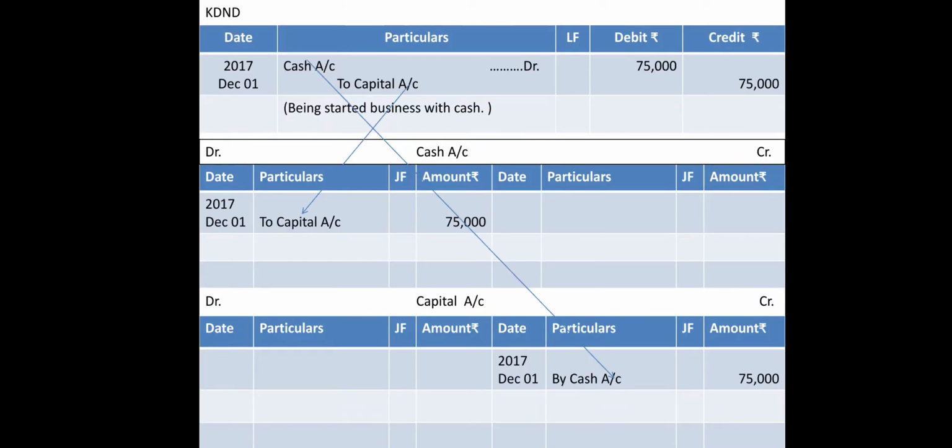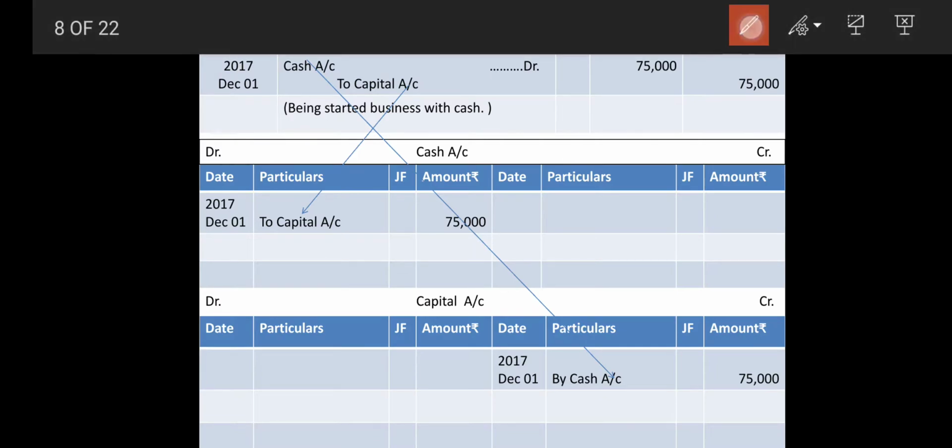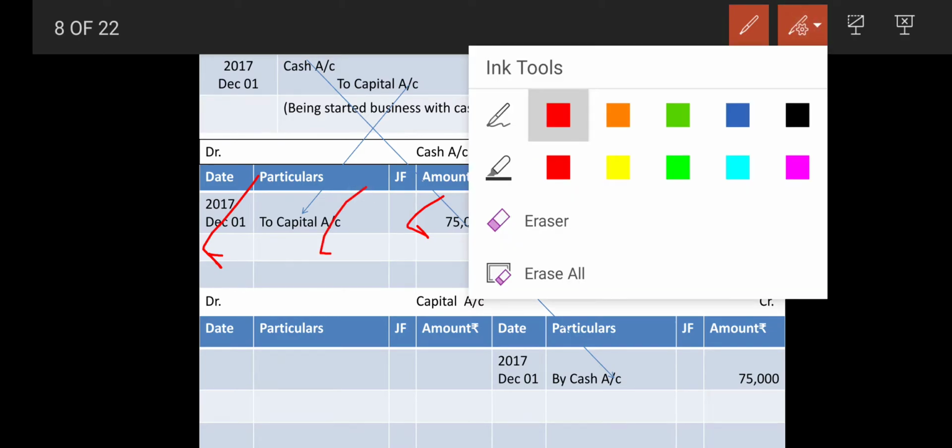So come to your cash account and on the debit side write down 75,000. And there you have to write down the reason why cash is debited. Why have you debited cash? Cash is debited because of the capital you have received.